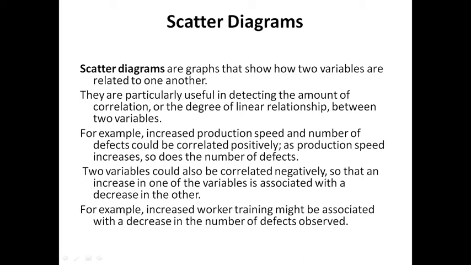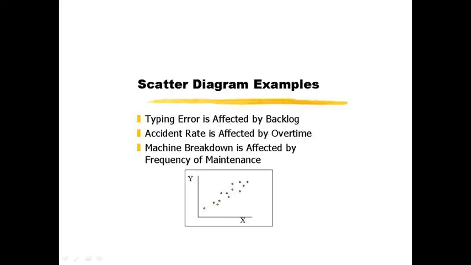That is what a scatter diagram does: it will find out the relation between two variables. Okay, scatter diagram, just look at the diagram. The type of error is affected by backlogs. Accident rate is affected over a period of time. Emission breakdown is affected by frequency of maintenance. Just see the x-axis, y-axis, how these dots are connected to each other, how they vary. That is what a scatter diagram is.